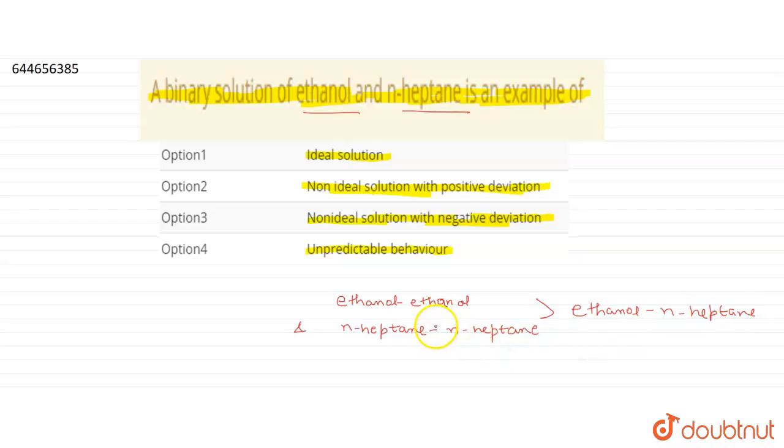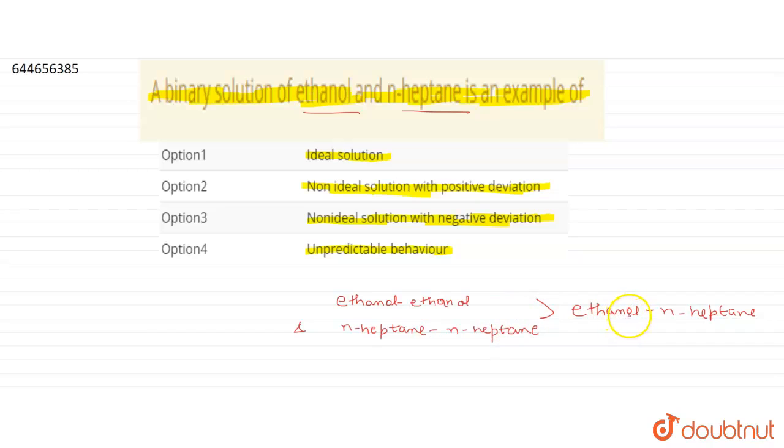That means when ethanol and N-heptane form a binary solution, their intermolecular forces are replaced by weaker intermolecular forces.